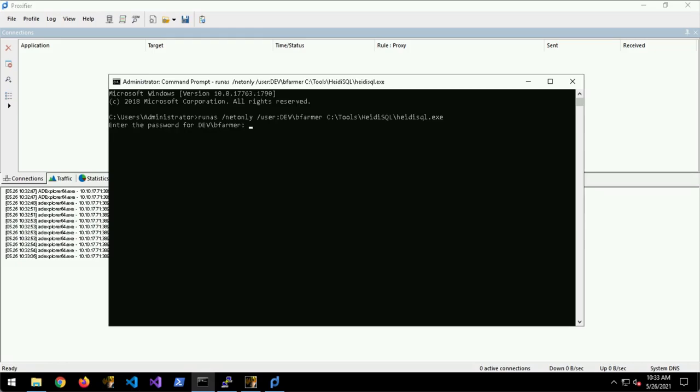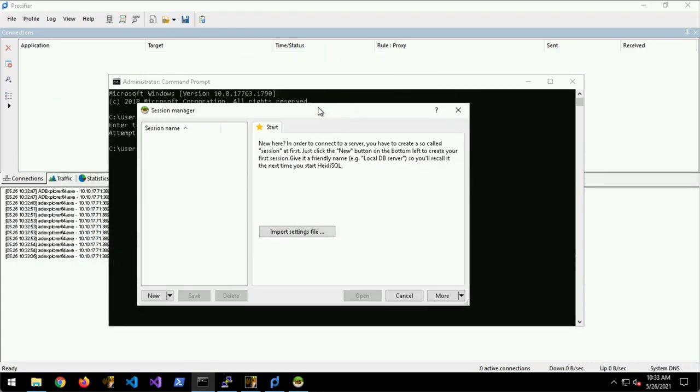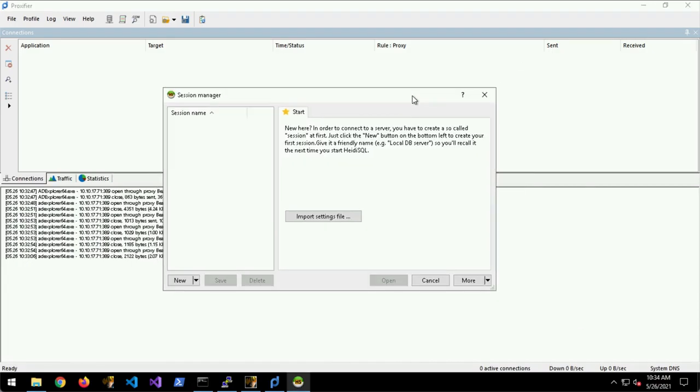So we enter the password. And now HeidiSQL is running on a Windows dev machine as our local user. But then when it authenticates across the network through the proxy, it will use bfarmer's credentials.